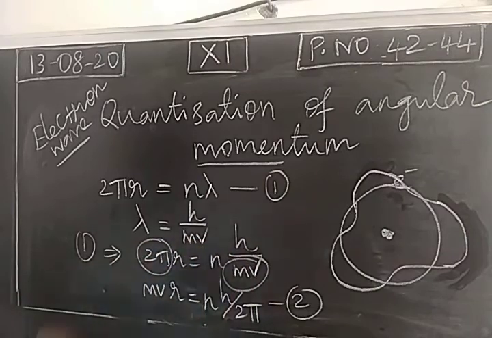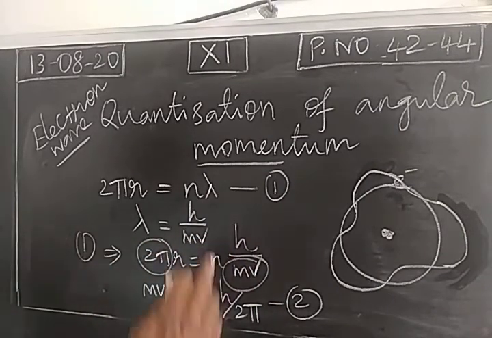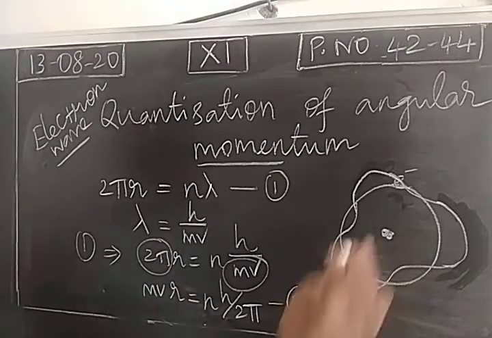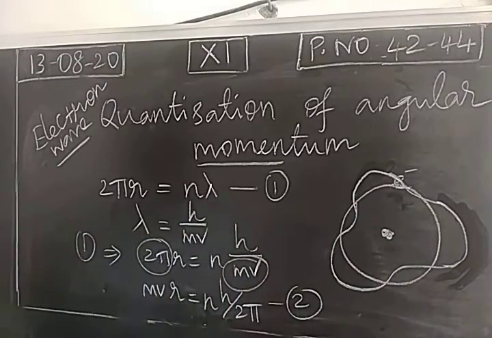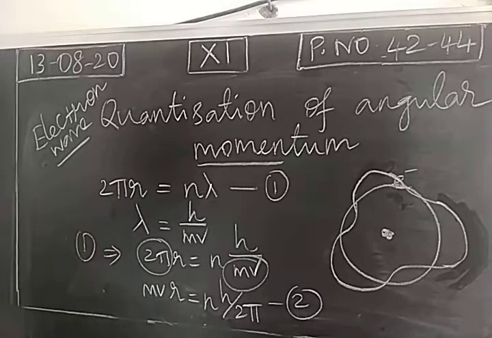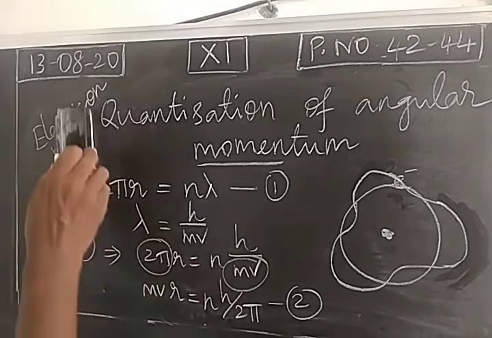So these two are in agreement with each other. Bohr's concept considered the electron as a particle, but de Broglie's concept considered the electron as an electron wave. It has both particle as well as wave nature. And based on this quantization, we get allowed Bohr's orbits.